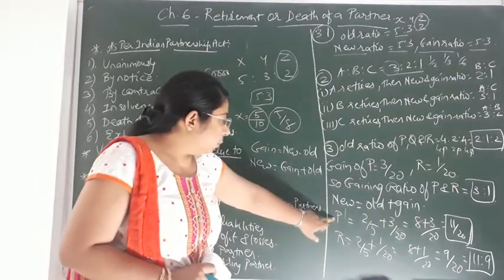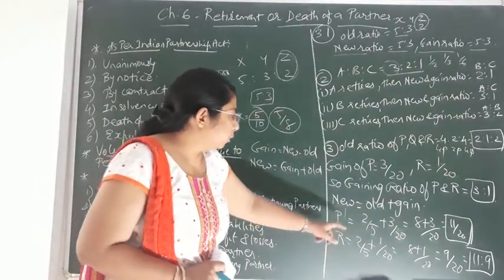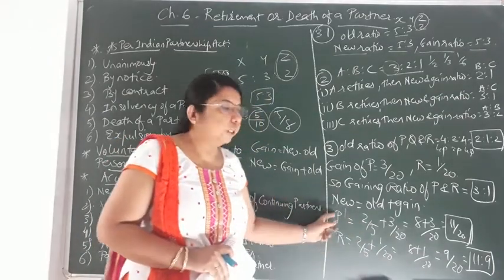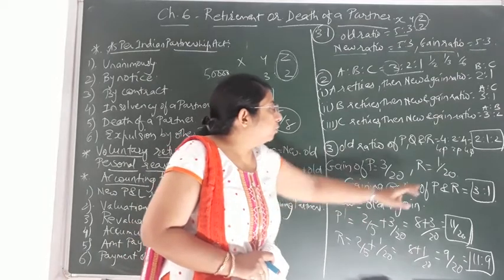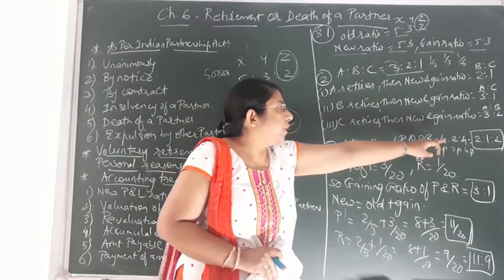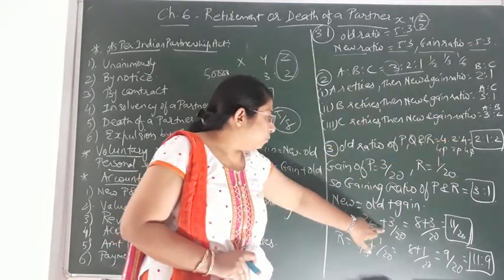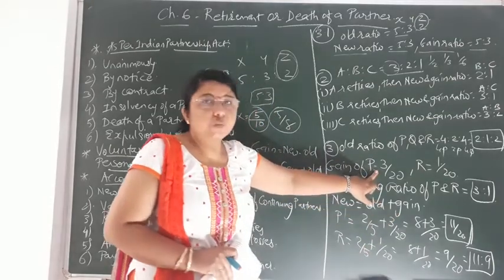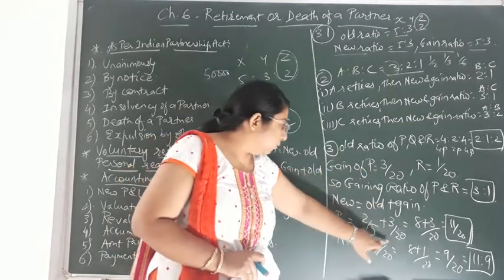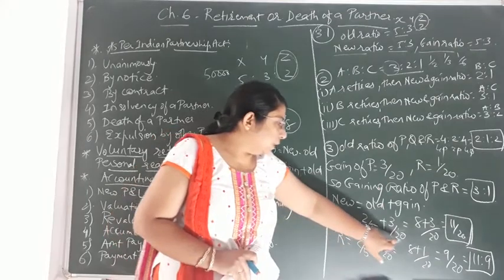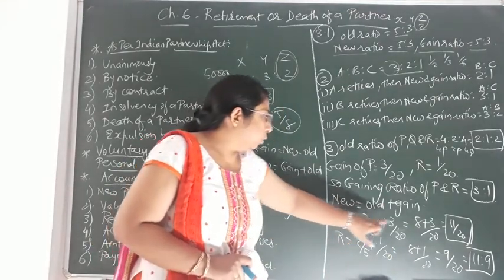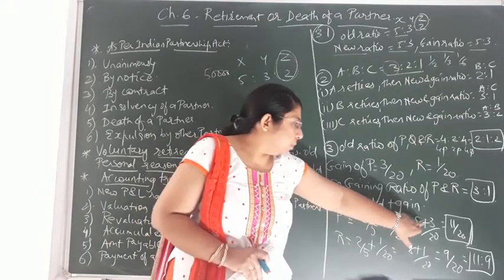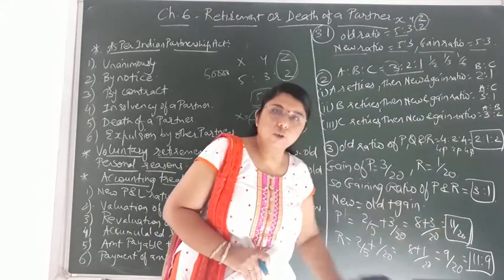So you can see, for P and R the new ratio we have to find out, because after the retirement only two partners are continuing the business. So the old ratio, that is 2 by 5, you can see 2:1:2. So P's share would be 2 by 5 plus gaining share. Gaining share of P, that is also given in the question, that is 3 by 20. Making the denominators equal, take the LCM, that is 20. So 5 4s are 20, 4 into 2 it would come to 8. So 8 plus 3 is equal to 11 by 20.